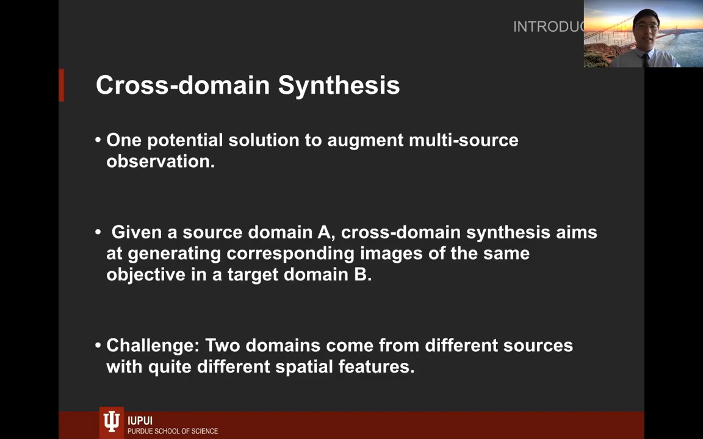Cross-domain synthesis is a potential solution to augment multi-source observation. Given a source domain A, cross-domain synthesis aims at generating corresponding images of the same objective in a target domain B. However, many existing methods couldn't handle the issue that two domains come from different sources with quite different spatial features. So we propose a new framework to address this issue.